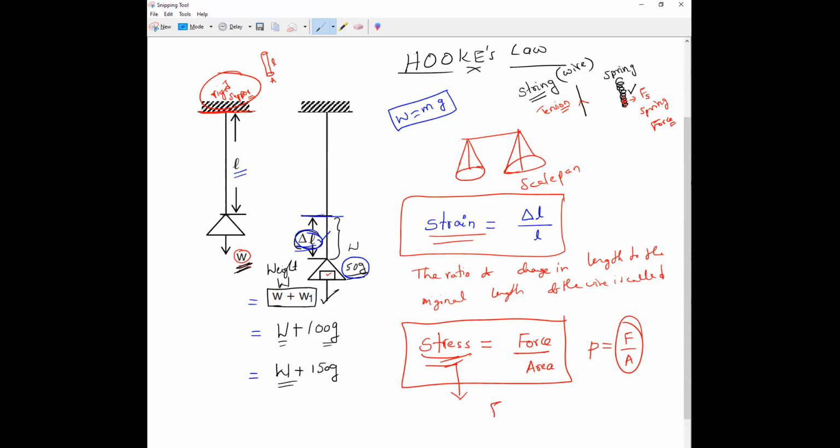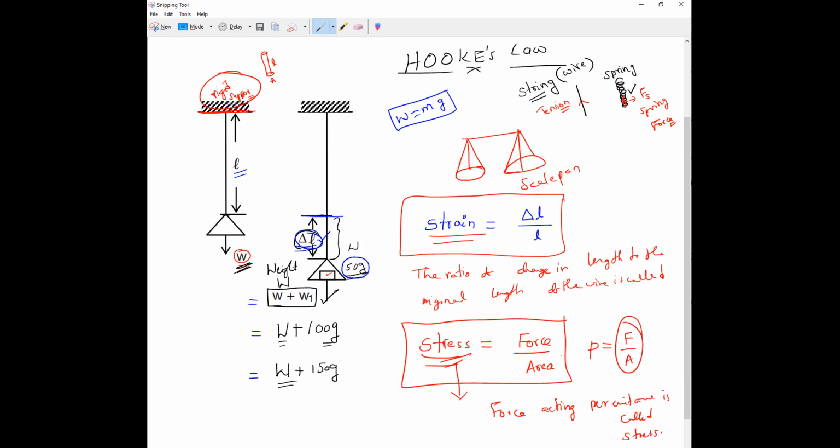So please write it. We are going to derive Hooke's law, the spring constant, the force constant. Force acting per unit area is called stress.